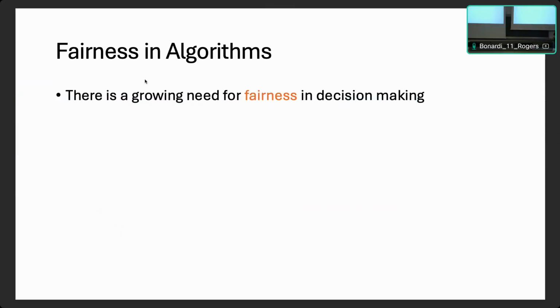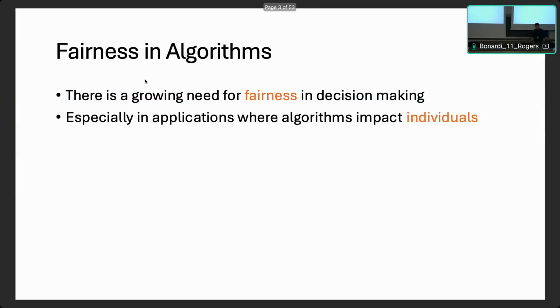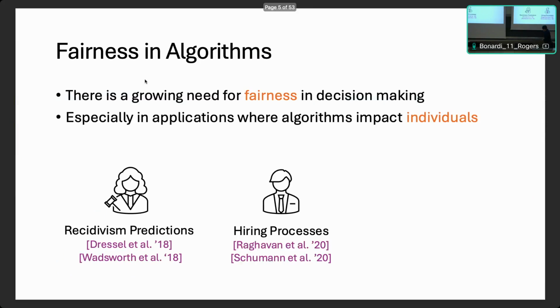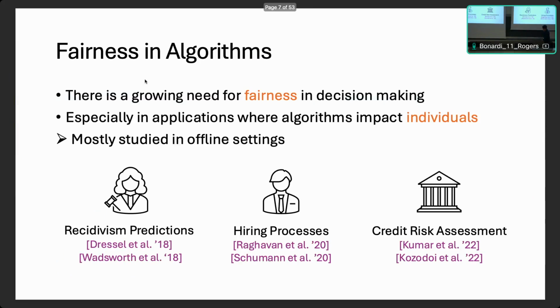So we'll be mainly concerned with fairness in algorithms. The main motivation for that is there's a growing need for fairness in decision making, and we are especially interested in applications where algorithms are impacting individuals. Therefore, we need them to be fair. Some applications like that are recidivism predictions, hiring processes, and credit risk assessment. These have been mostly studied so far in an offline setting where we know all the data in advance. But in reality, learning new data every day and having to adapt to that is a more challenging objective. So we focus on that.